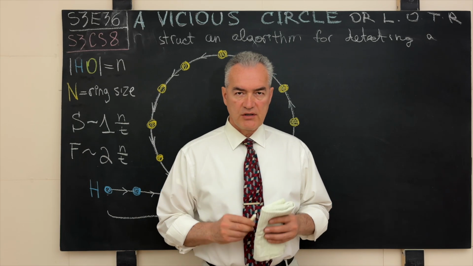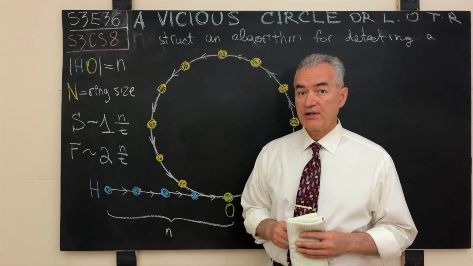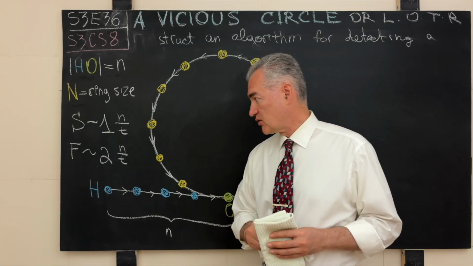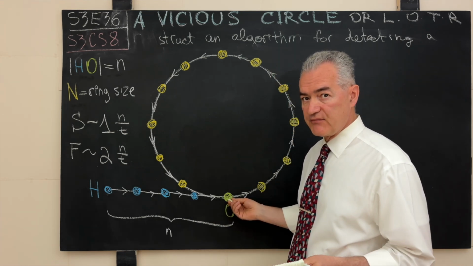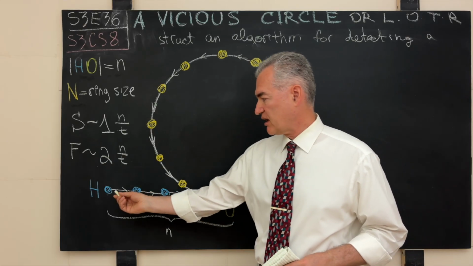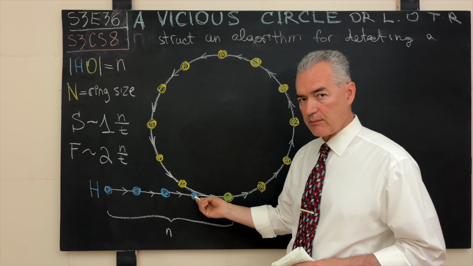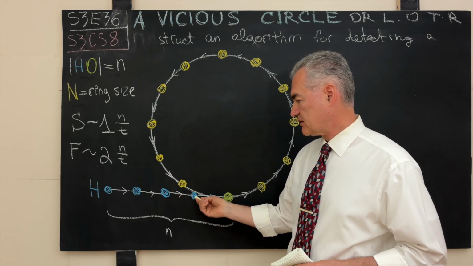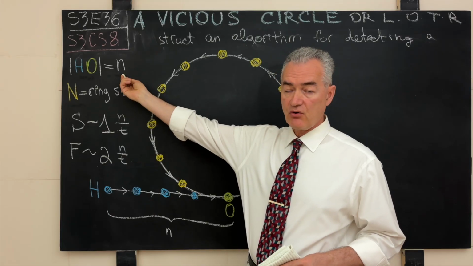Because I wanted to make sure that the members of the audience pay attention, I purposefully made a small mistake over here. What is it? The small mistake over here is the following. If we partition all the nodes in our list into n, the number of elements in the node that can form a linear or non-corrupt portion of the linked list, and the uppercase N is the size, then can this be correct? No, this is not correct.